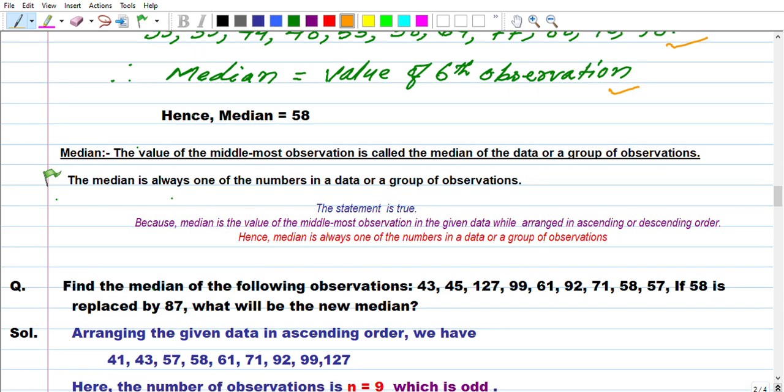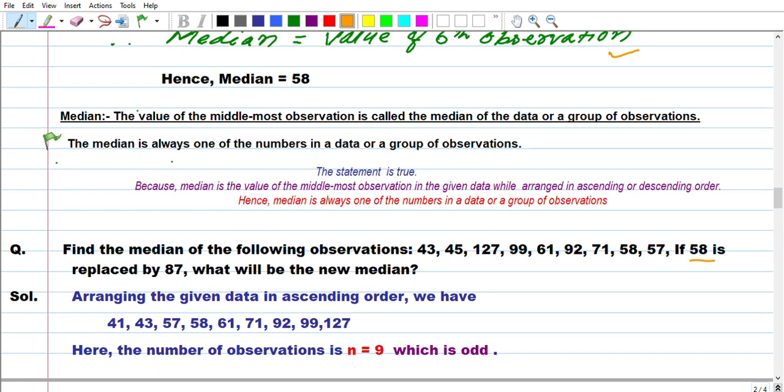Find the median of the following observations. Here the condition is given: 58 is replaced by 87. What will be the new median? First of all, arrange in ascending order. Second step, we will find the number of observations. The number of observations we have is 9, which is odd.